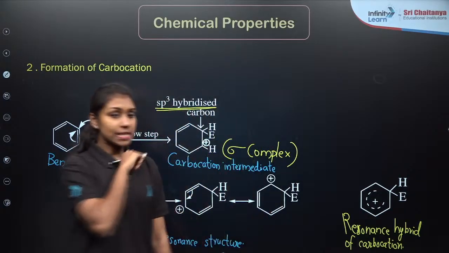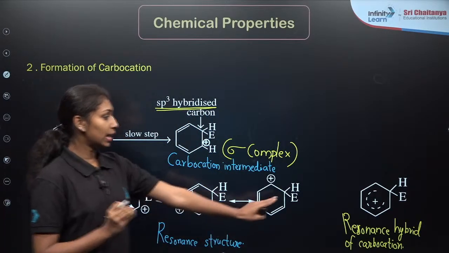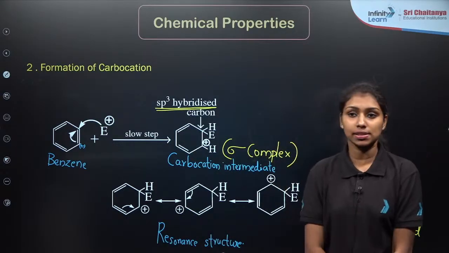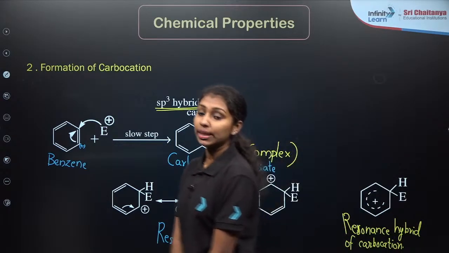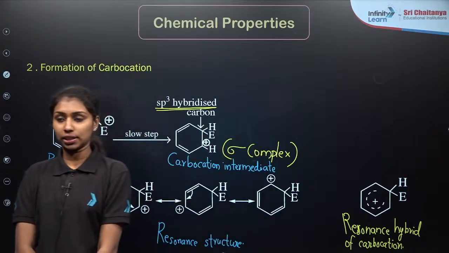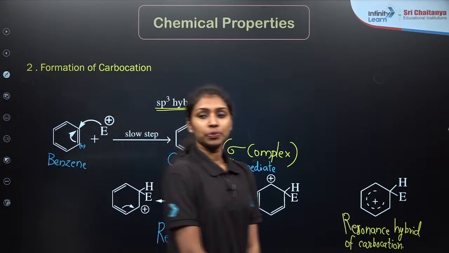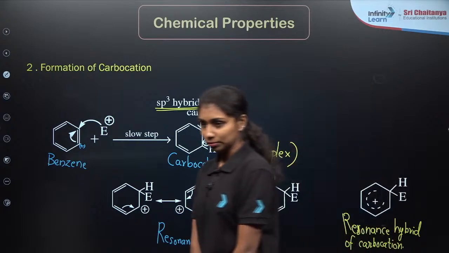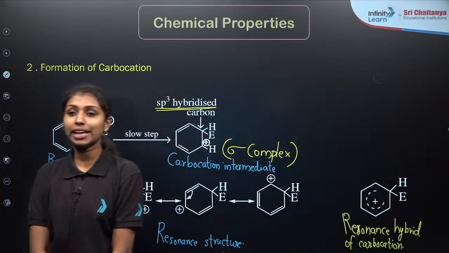And as I already mentioned, there is no complete delocalization of the electrons, right? So here the aromatic structure of the complex is lost. This is the second step for the electrophilic substitution reaction. Is that clear? Just let me know in the comments. Then only I can move to the next step.